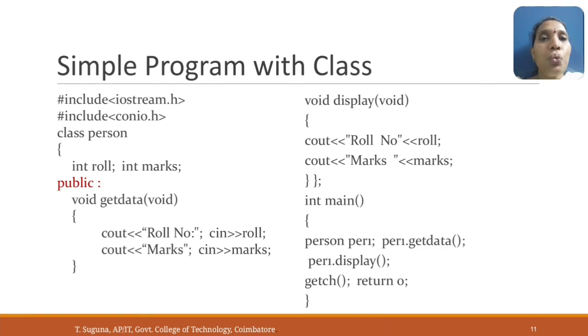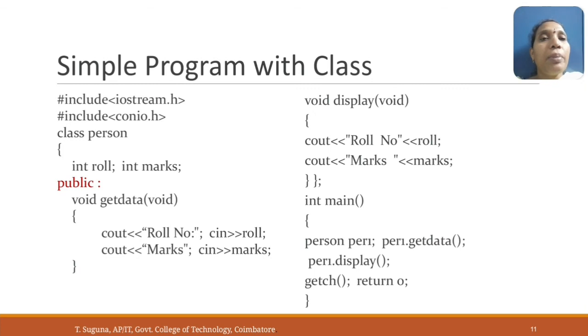Here we have two member functions, void getdata and void display. Using getdata, we get the details of the data members roll number and marks. Using display, we display the variables roll number and marks. Then finally the main function is defined. The class is defined prior to main.